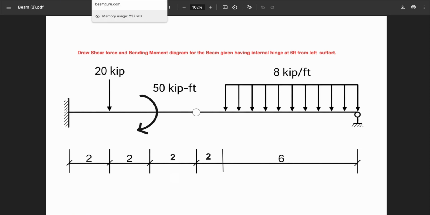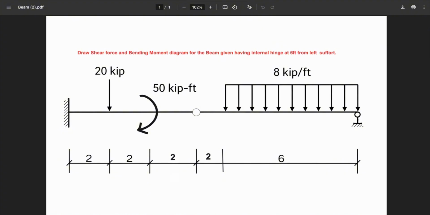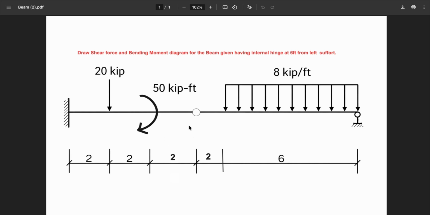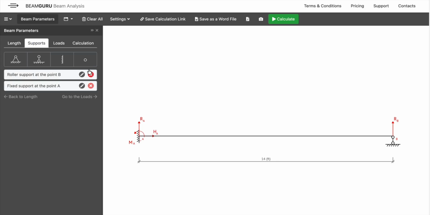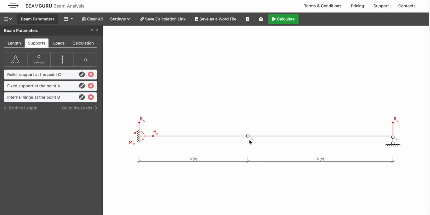So now we have to provide the internal hinge. We have the internal hinge at 6 feet from the left. Okay, let's provide this internal hinge. Now, what is the position of the internal hinge? It's 6 feet from the left. Okay, 6. Let's add it. You can see this is 6 feet from the left support.